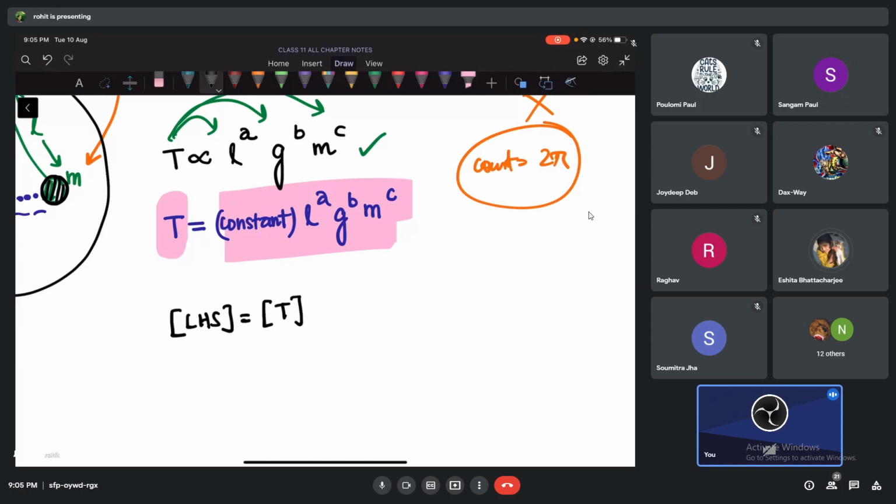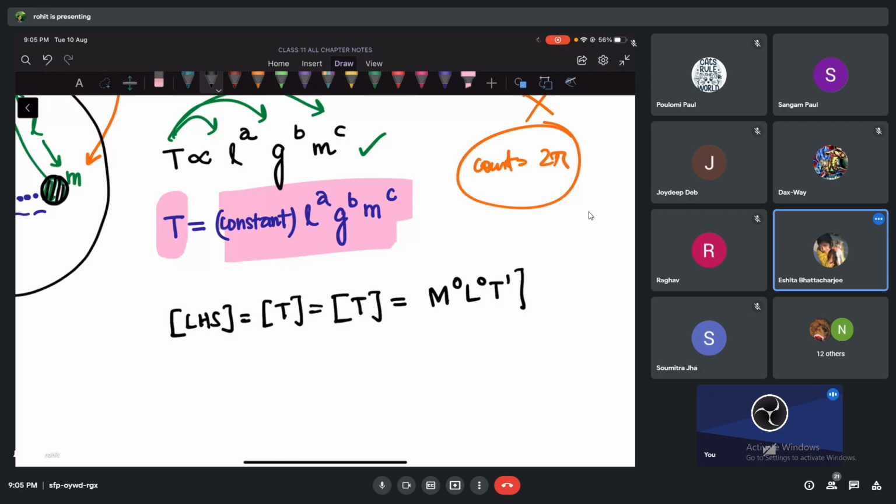The dimension of time period is T only. I'll write it in another way: can I write M to the power 0, L to the power 0, and T to the power 1? Yes, sir. So this part is clear.